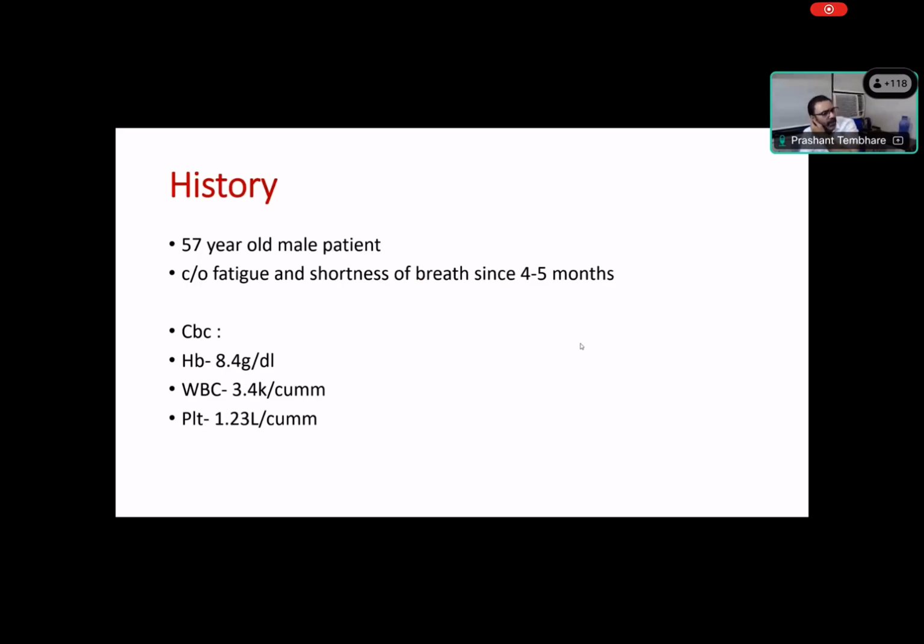Let's say we had a 57-year-old male patient with shortness of breath, and the patient had a history of alcoholism, and the CBC showed, you can see the hemoglobin is low, 8.4 gram per deciliter. WBC also looks low, less than 4,000, so only 3,400, and even the platelet is low. So indicates what? Pancytopenia. Yeah. So it indicates pancytopenia because we have all 3 lines, hemoglobin, WBC, and platelet low, and the shortness of breath is a feature of anemia.